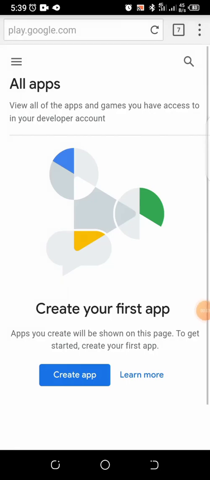Guys, welcome once again. Now I want to believe we have already gotten our app. Maybe yours is football, yours is news, or whichever app you have with you right now. The next thing now is for us to upload our app on Play Store.